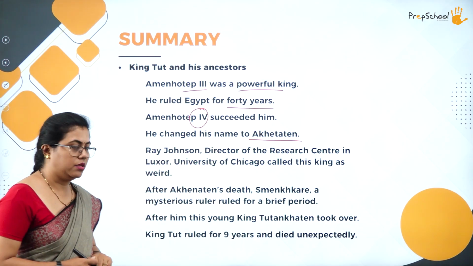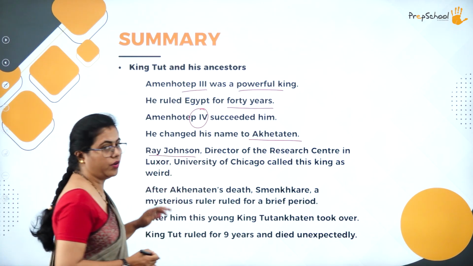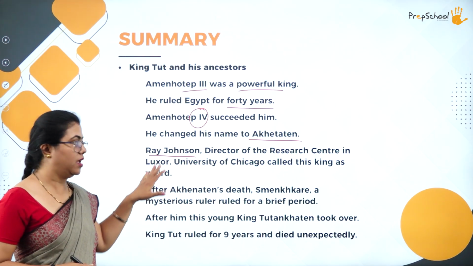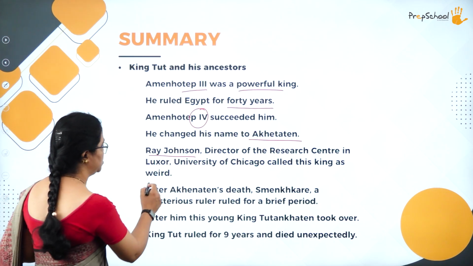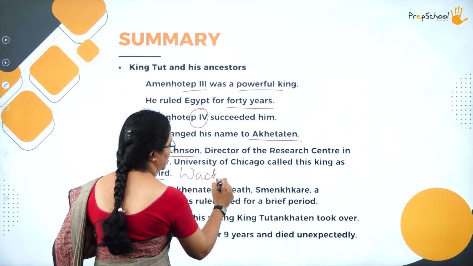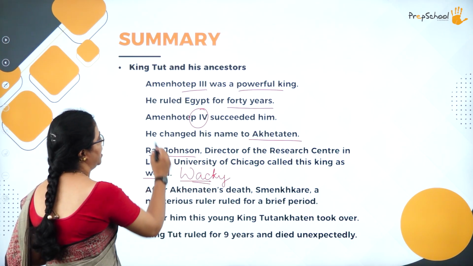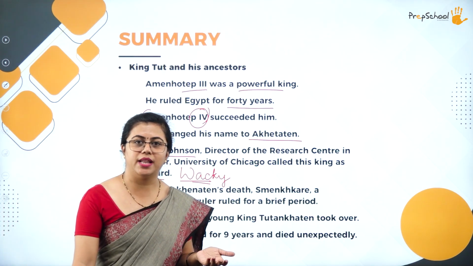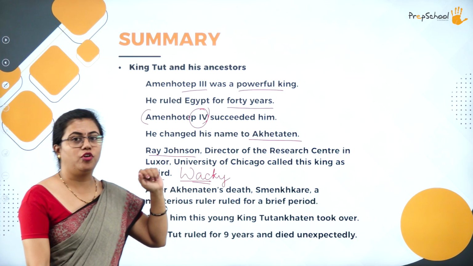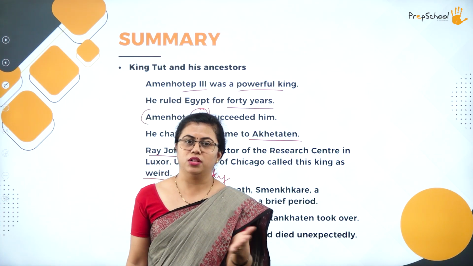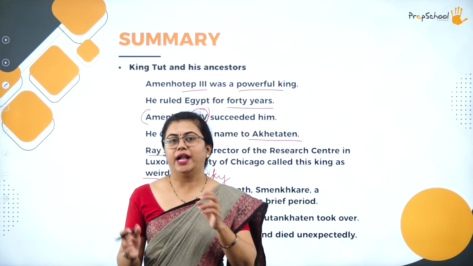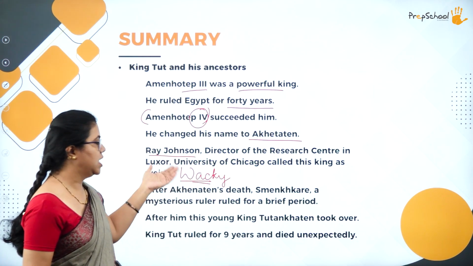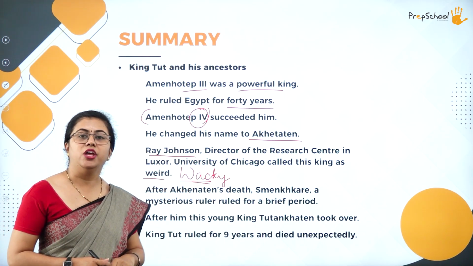Ray Johnson was another person, the director of the research center in Luxor, which was part of the University of Chicago. He called this king weird; he uses the word wacky for Amenhotep IV. Why does he call him so? He attacks King Amen, as I told you before. When we learnt about Amenhotep IV, he attacks King Amen, smashes all the idols and temples, and also changed his capital from one place to another. Because of all these reasons, he is called a wacky king, I mean to say, a weird king.